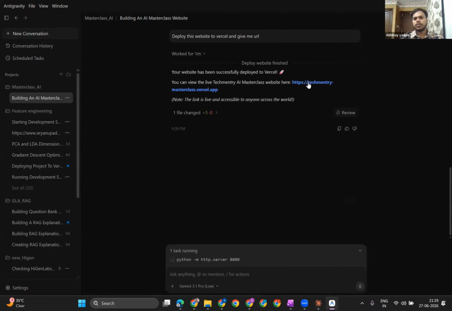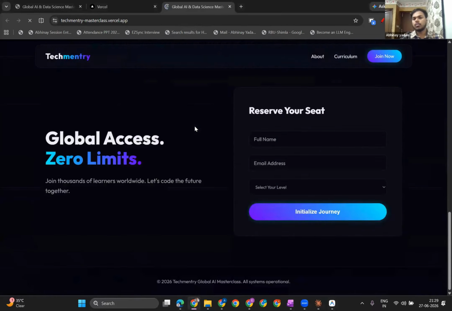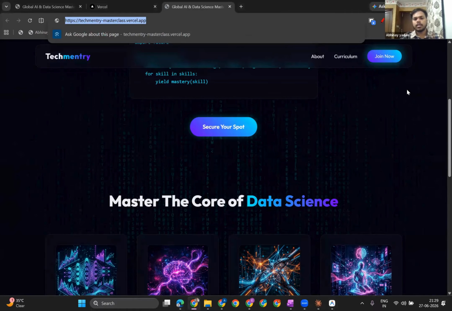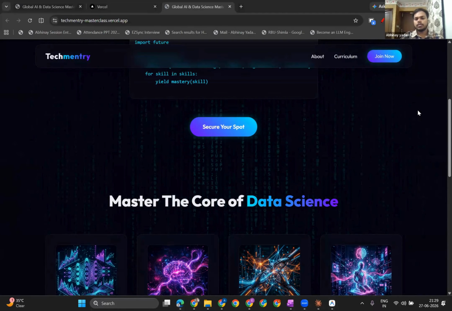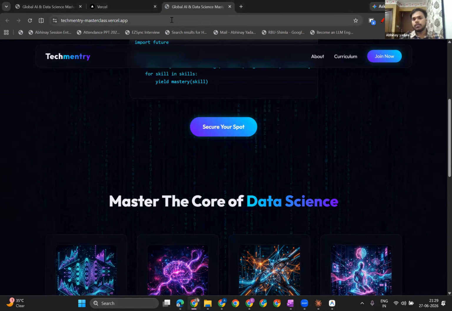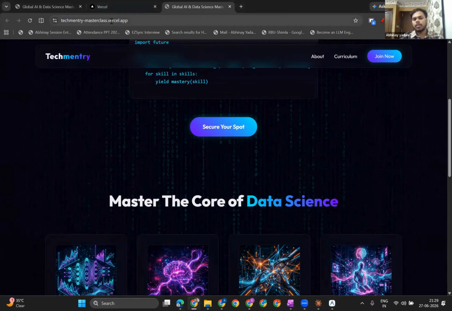And see, now you can see over here, this website has been deployed. Now this is no more in local. I can just share this particular link in the chat section, so anyone among you can simply access this website. Although this is free, so it comes with the vercel.app kind of extension. But if you have a domain as well, you can simply link your domain with this website. So maybe techmentryclass.com it will become, or maybe .ai, something like that.